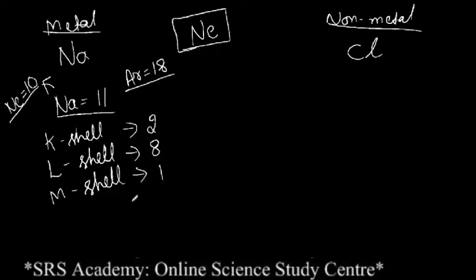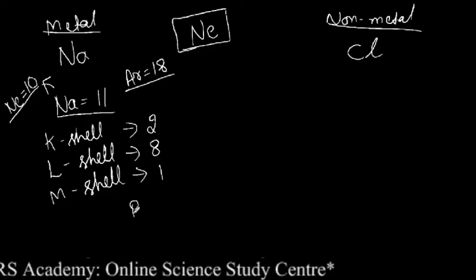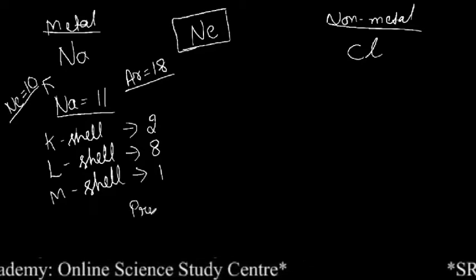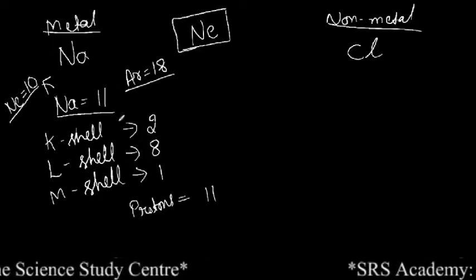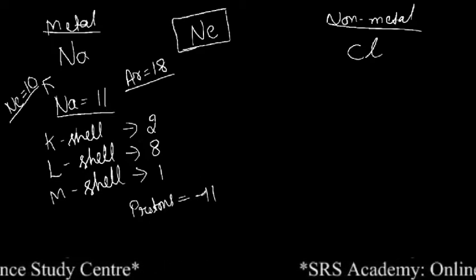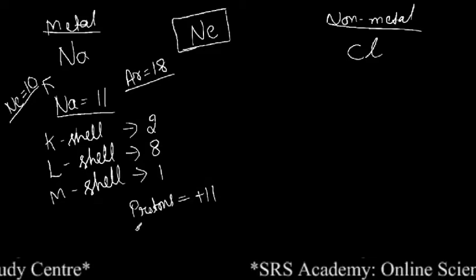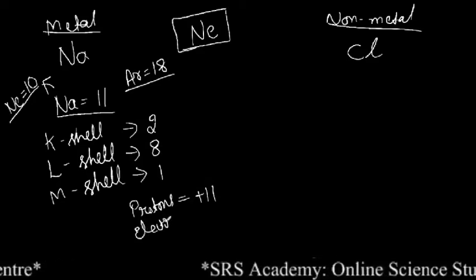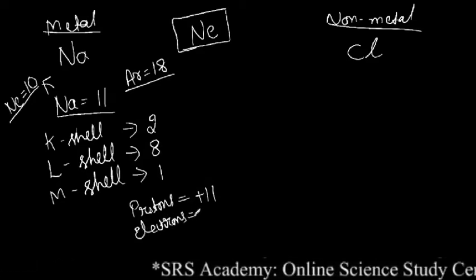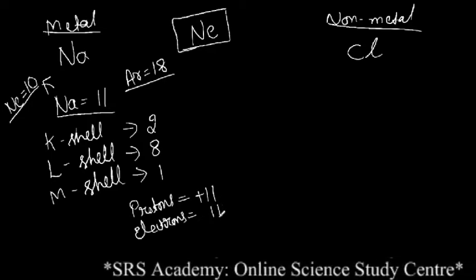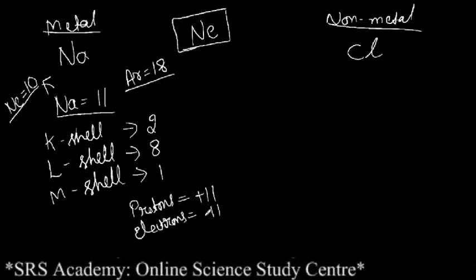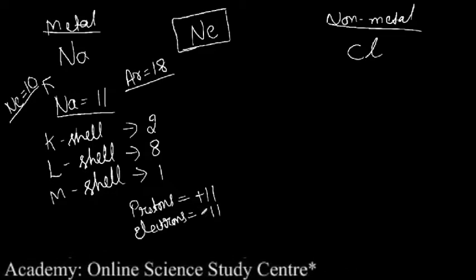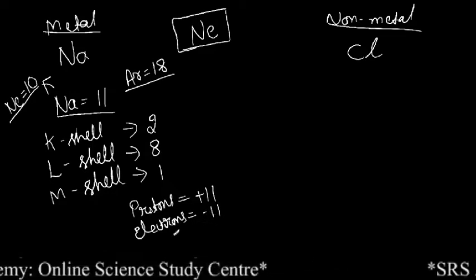Just see. How many protons are present in the sodium? It has 11 protons, right? So what is the charge of the protons? It is plus 11. Then how many electrons are present in sodium? It is again 11. You know why? Because initially the sodium atom is neutral, so the negative charge is minus 11.